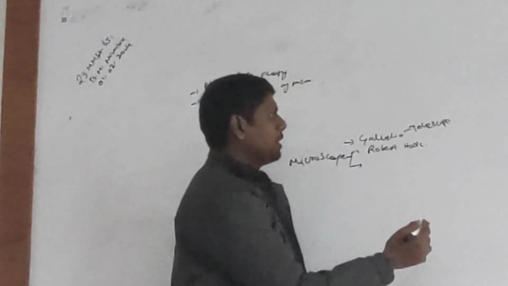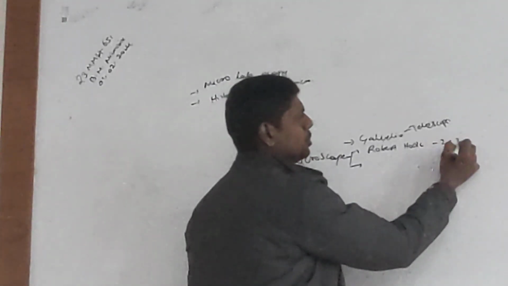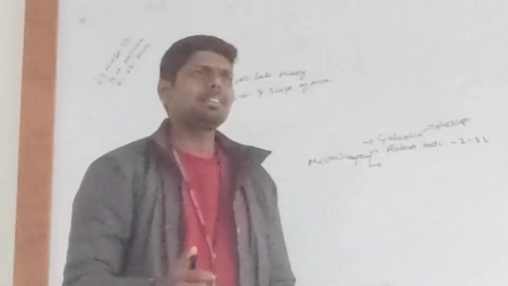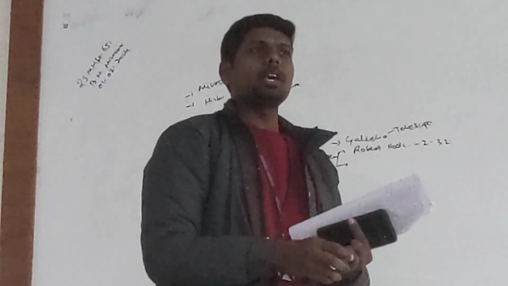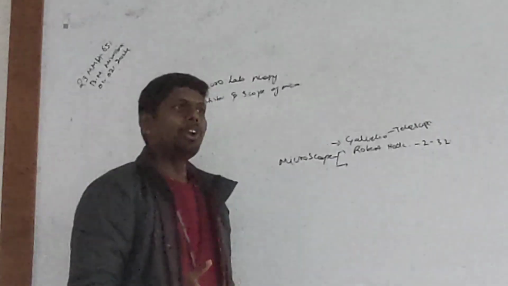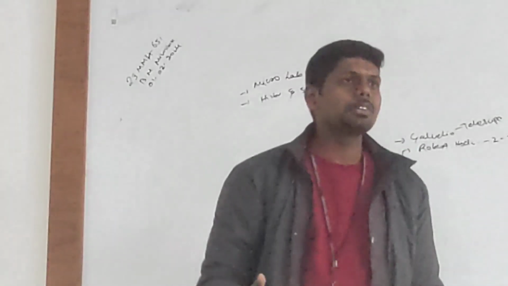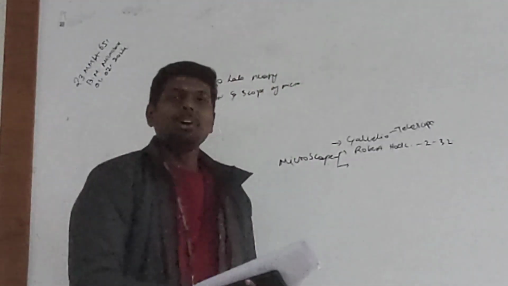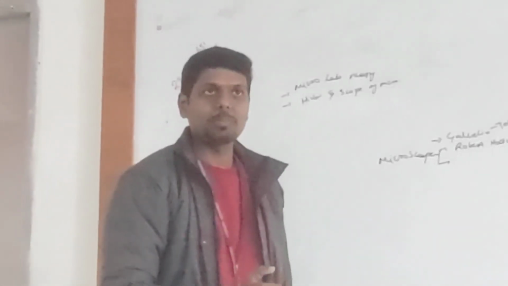But Robert Hooke's microscope is very costly. In today's currency, it would be around 2 to 3 lakhs. So not everyone could afford a microscope, and it became a status symbol. Only the rich could have a microscope, not others. By the way, if the rich have a microscope, they won't do anything with it. It's just a funny thing, right? So the first and foremost thing is we need to reduce the cost of the microscope.